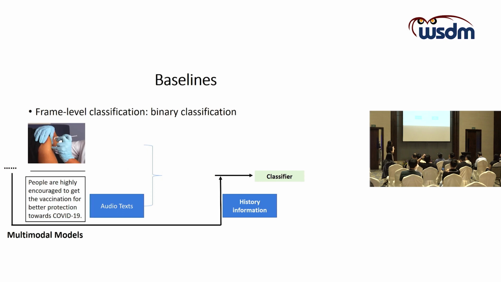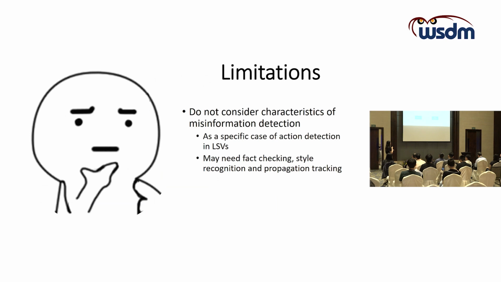The other thing is that we can also use some multimodal models. Instead of converting images to text, we can directly use the image features from some pre-trained vision backbones and let them interact in some multimodal encoders. And similarly, together with the history information, the classifier will be used to predict whether it is the starting point of the misinformation.